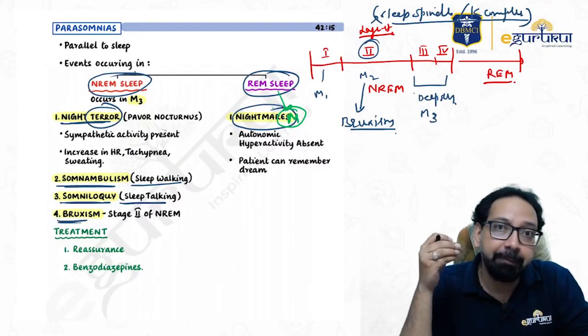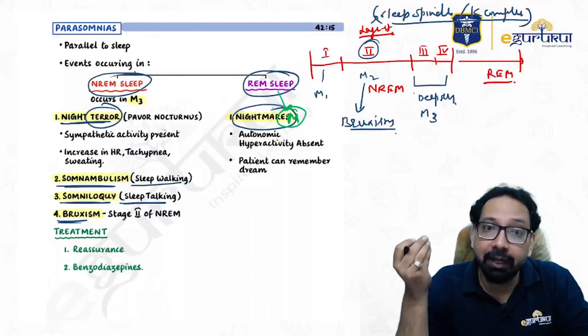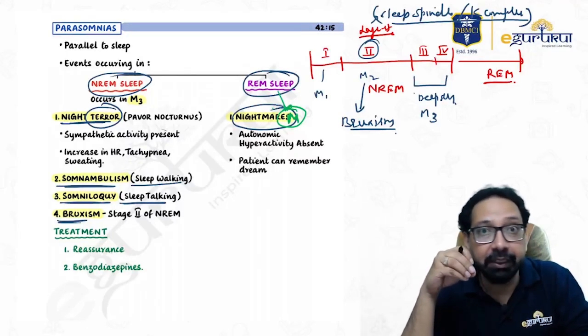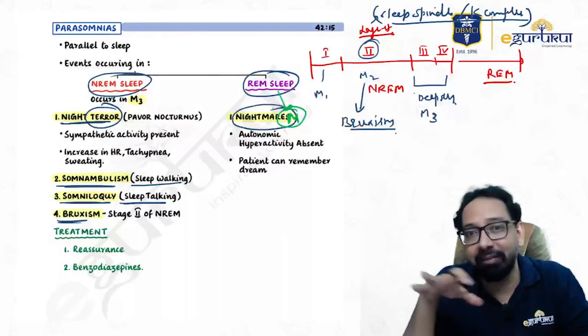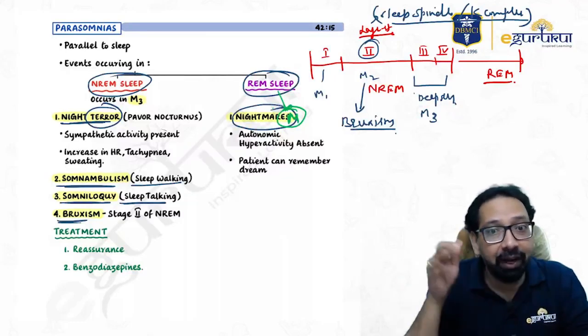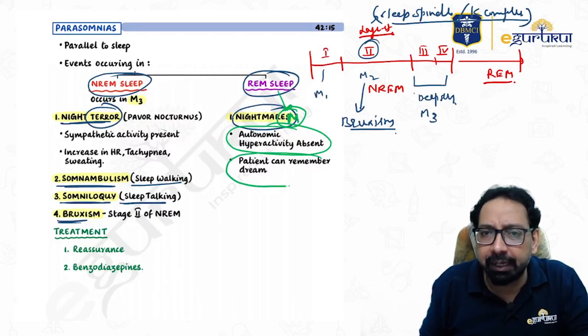In REM sleep, we see dreams and we remember these dreams. What happens in nightmares is that the patient would wake up and would remember the dream. He would not be terrified, no autonomic hyperactivity, and the patient will remember the dream.